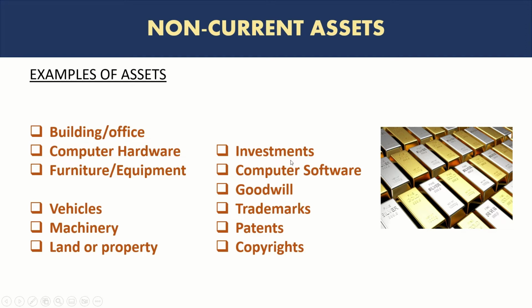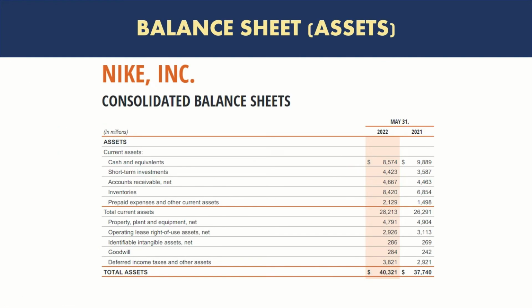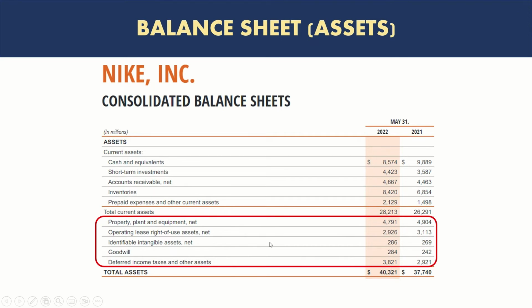Investments, yes, if these are long-term investments, then they are considered as non-current assets. Computer software, goodwill, trademarks, patents, and copyrights, all of them are considered as non-current assets. Again, where do we find them in the financial statements? We just saw that in the balance sheet. And here in the case of Nike, you can see at the bottom, the non-current assets are listed here with the amounts of balances in the balance sheet.